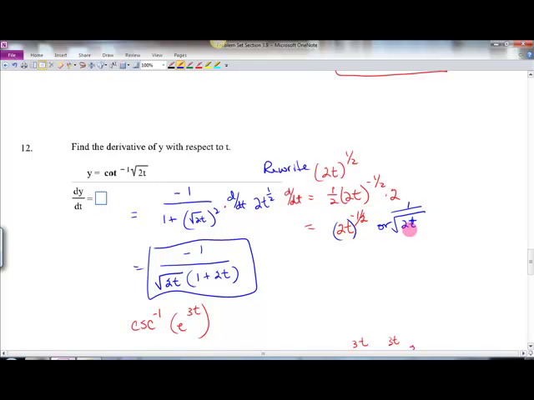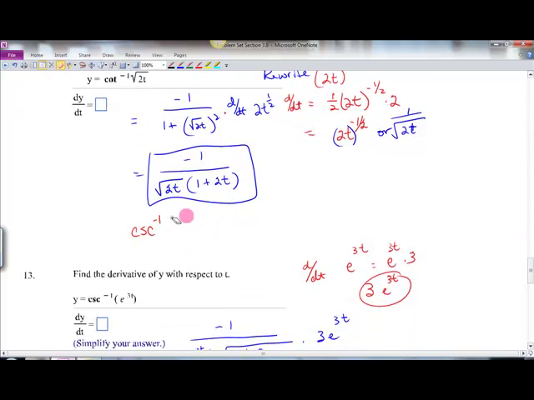So this is what we're going to put in our formula. So we have negative 1 over 1 plus that squared times the derivative of that. So we have negative 1 over, we know the derivative, it goes right here on the bottom, times 1 plus 2t. Square root of 2t squared is 2t, so that's where that goes. Okay, so that's the final one there.